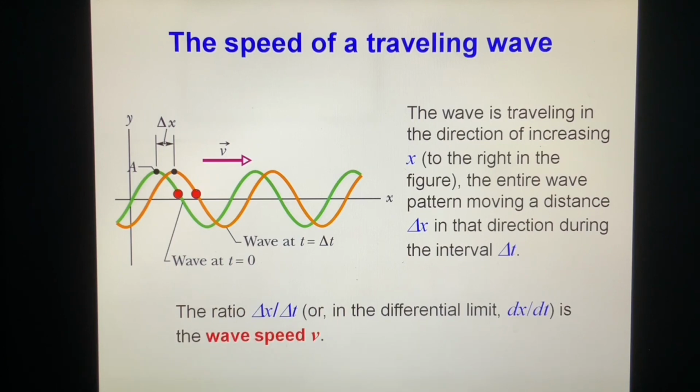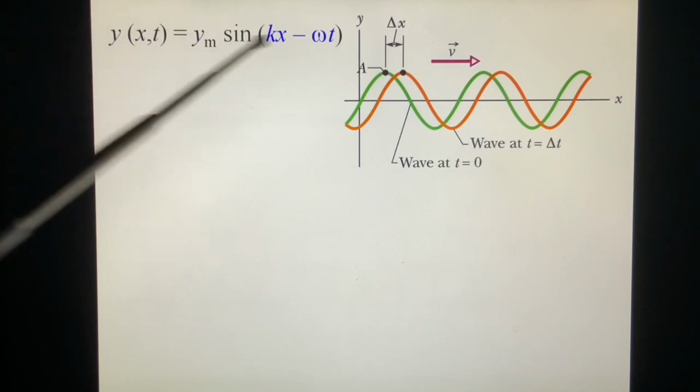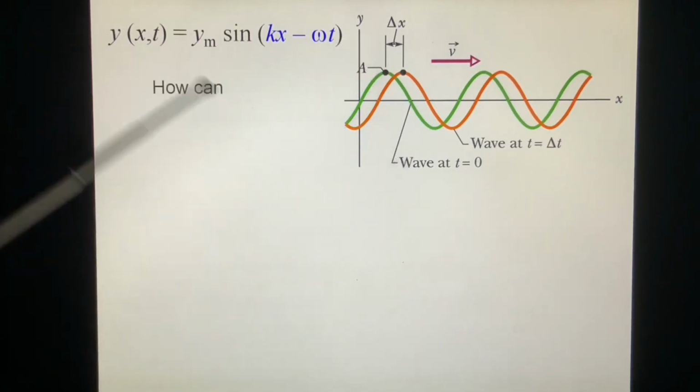How can we find v? We can take a different reference point. For example, from this point to this point, from this point to this point, the delta x are the same in the same period, right? So we look at this. How can we find the velocity? Now this is the wave.